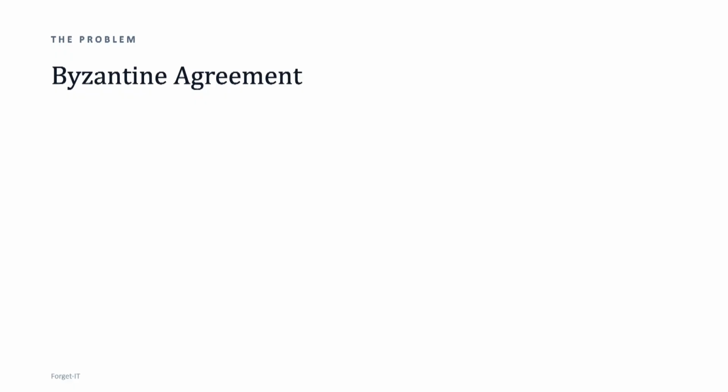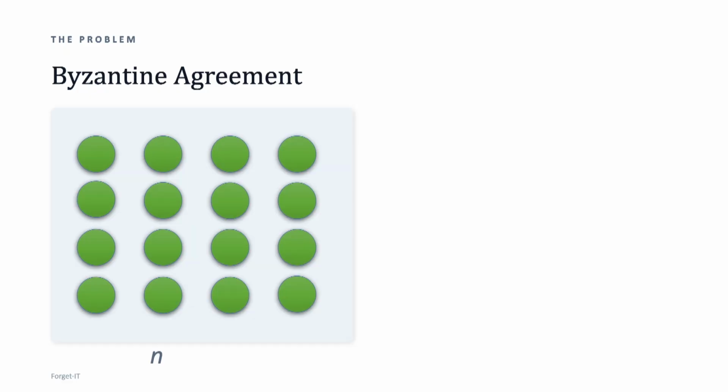Okay, so at the very beginning, I want to introduce the Byzantine agreement problem. I'm pretty confident that everyone here is at least aware of it. The Byzantine agreement problem is a distributed problem defined over a set of n processes. Each process has its own input, which we will also call a proposal.